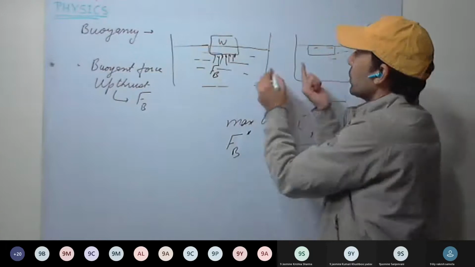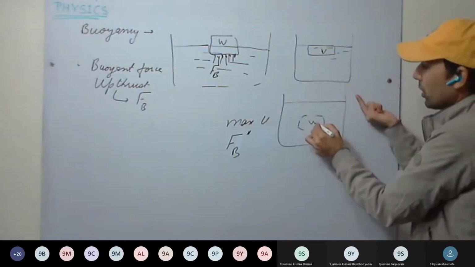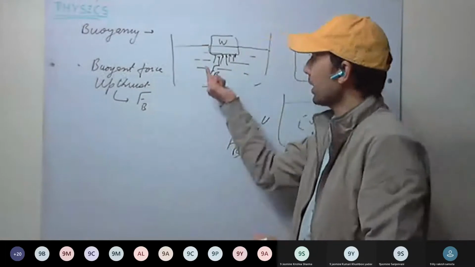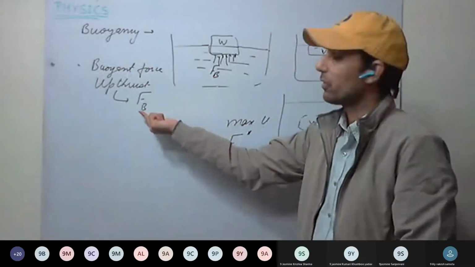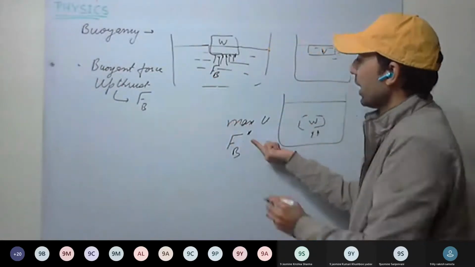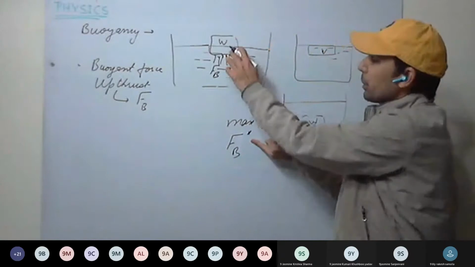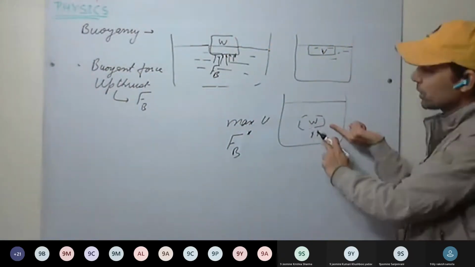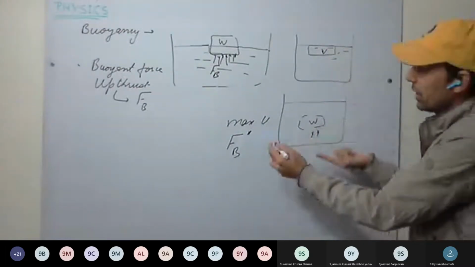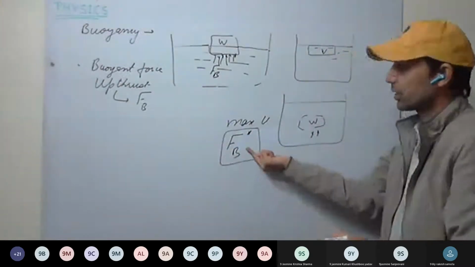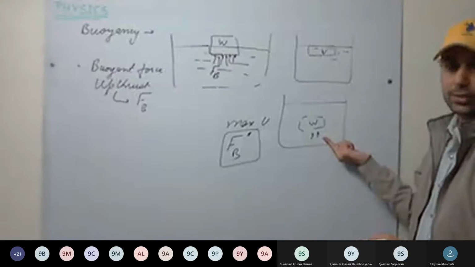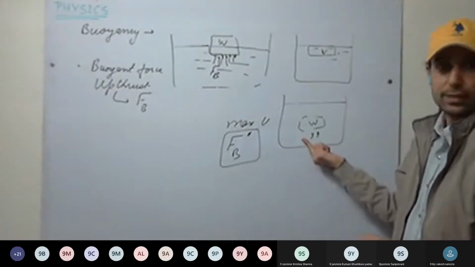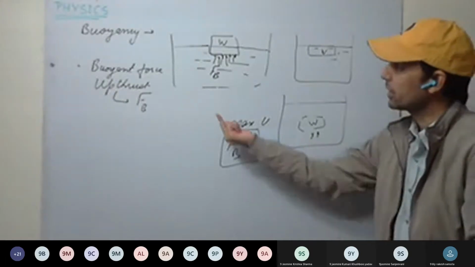Weight of the body, W. And upthrust applied is FB. Okay. We denote with FB. And when it is completely immersed, maximum upthrust will be applied. That is FB dash. This is the limit of the upthrust, the maximum upthrust that can be applied. Okay. These three notations, just remember.